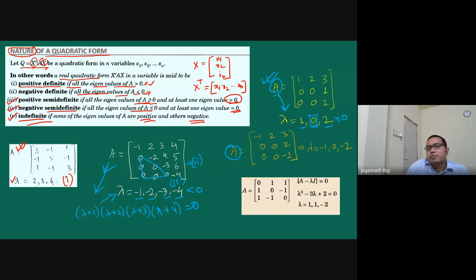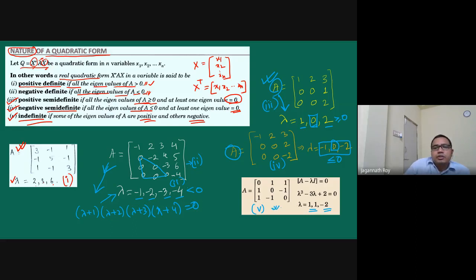For a different example, if all are less than or equal to 0 but one of them is 0, this is negative semi-definite. This is case 4. Now, two are positive but one eigenvalue is negative. So this is case 5, indefinite.